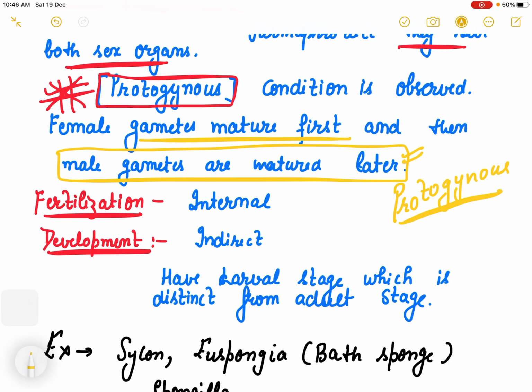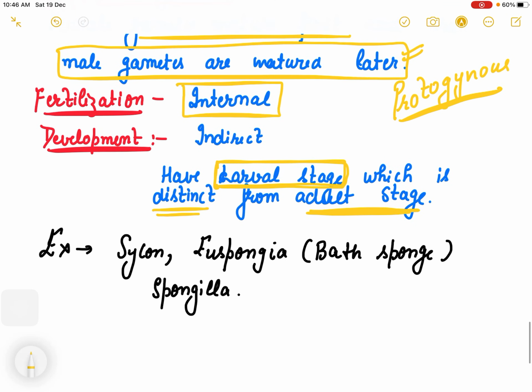Fertilization is internal and development is indirect. Indirect means the adult stage does not form directly. They have an intermediate stage, the larval stage, which is very distinct from the adult stage. So that kind of development in which a larval stage is observed is called indirect development.